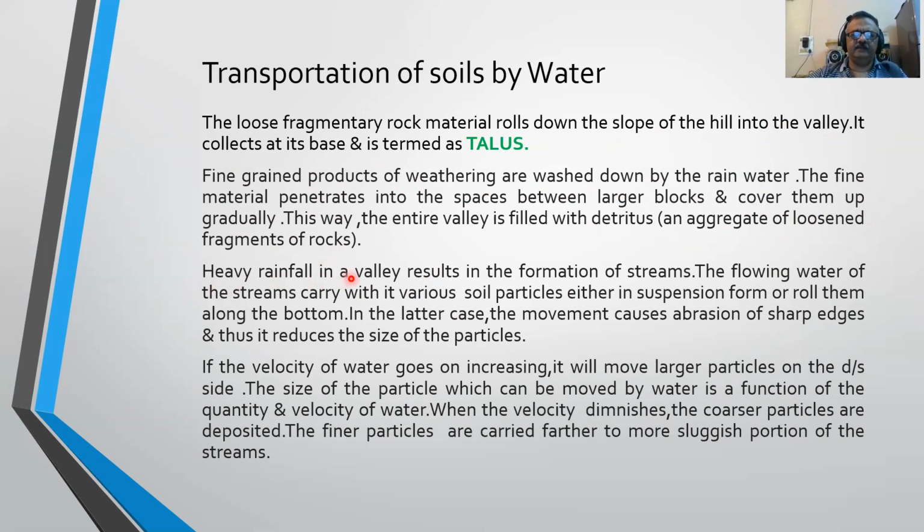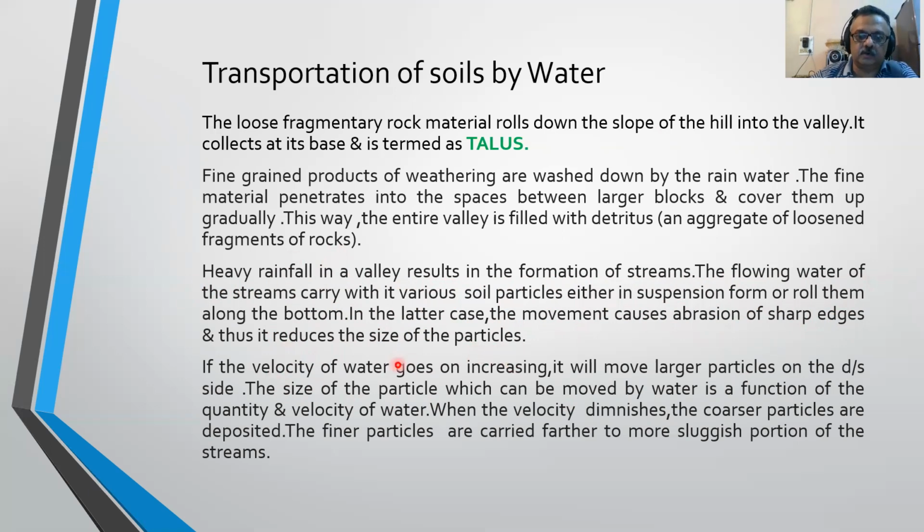Heavy rainfall in a valley results in the formation of streams. The flowing water of the streams carries with it various soil particles, either in suspension or rolling them along the bottom. In the latter case, that is, in rolling, the movement causes abrasion of sharp edges and thus reduces the size of the particles.